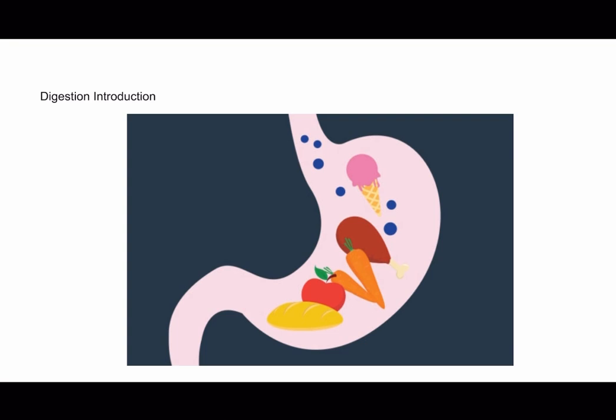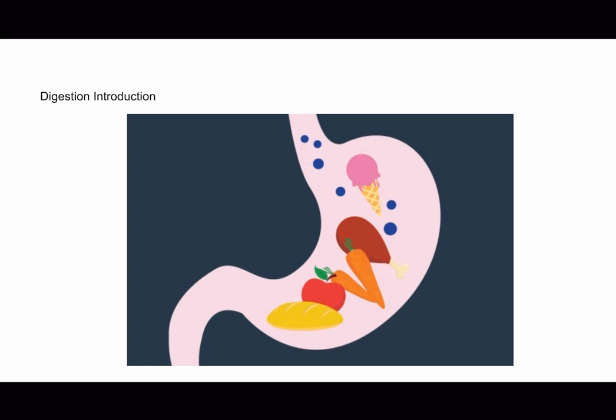So digestion is the process by which food is broken down into smaller and simpler molecules that can be absorbed and utilized by the body. It involves both mechanical and chemical processes. Mechanical digestion refers to the physical breakdown of food into smaller pieces through chewing, grinding, and mixing by muscular contractions. Chemical digestion involves the release of digestive enzymes and acids that break down complex molecules such as carbohydrates, proteins, and fats into simpler forms that can be absorbed by the body. The end goal of digestion is to extract nutrients from food and convert them into energy, growth, and repair for the body's cells and tissues.